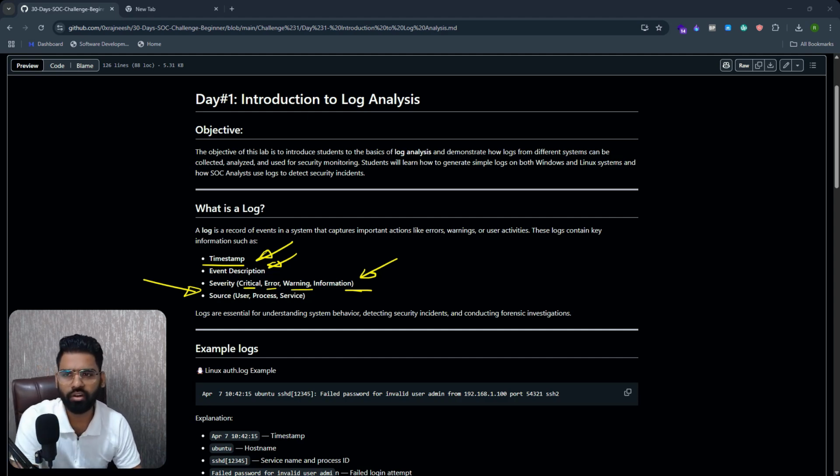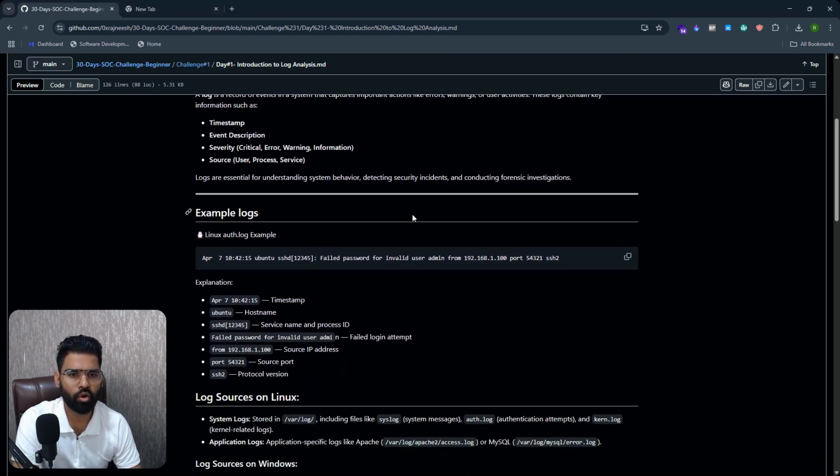Usually defined in the login tree. Okay. So now, as we go ahead, let me show you an example of a log. This is an example log of a Linux auth.log file. Rest everything I'll tell you later. Let's first look at the example log. This is the example log.